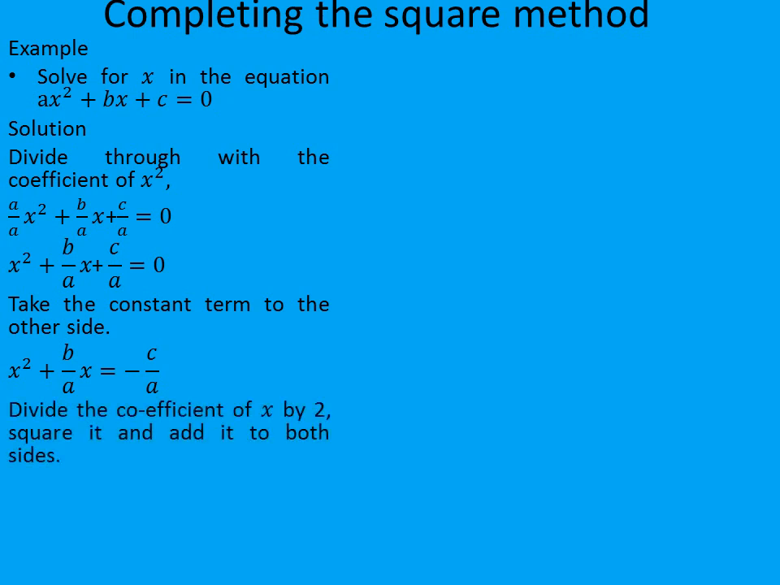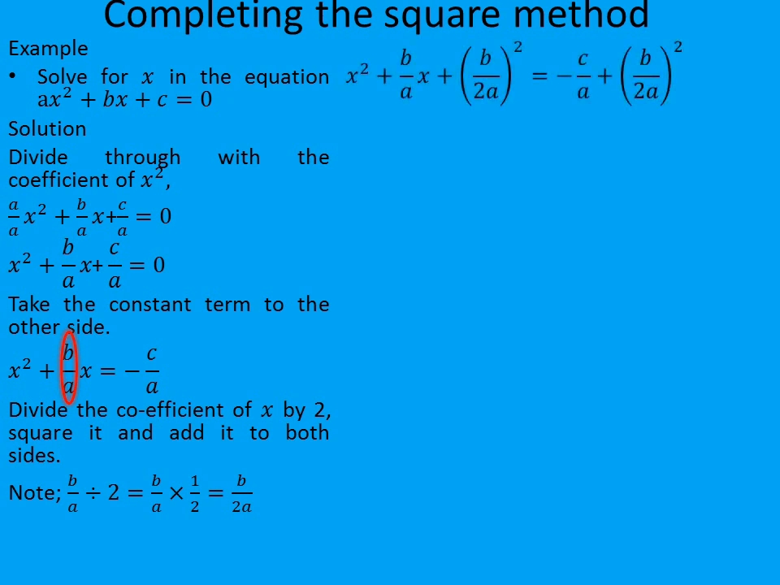So we divide the coefficient of x by 2, square it and add it to both sides. So the coefficient of x here is b over a. So there is something to note here. b over a divided by 2 is equal to b over a times 1 over 2 and is equal to b over 2a. So we are going to square b over 2a and add it to both sides. So we have x squared plus b over a x plus b over 2a all squared is equal to minus c over a plus b over 2a all squared.